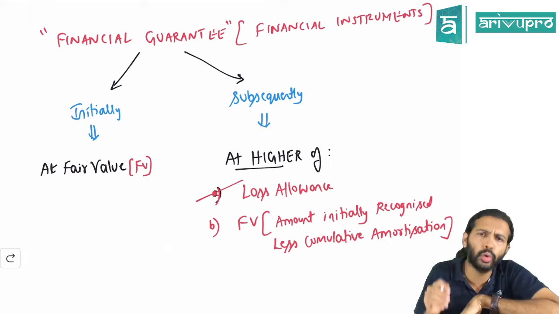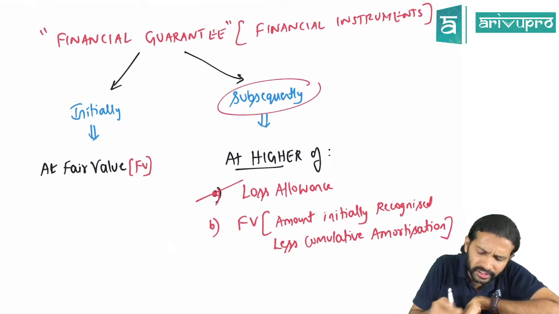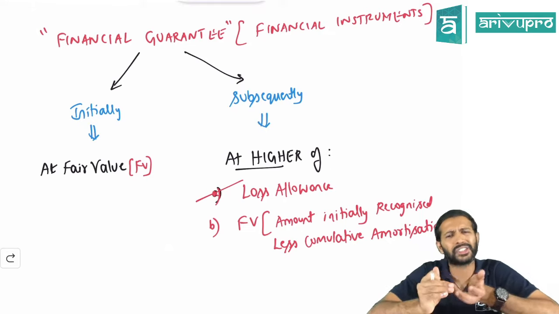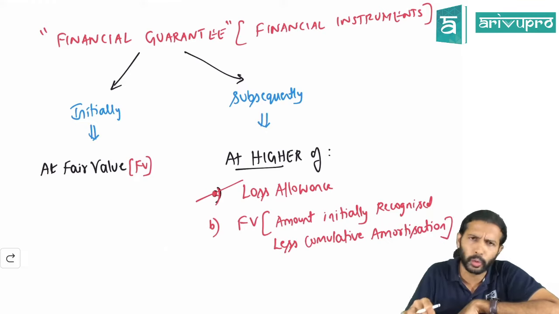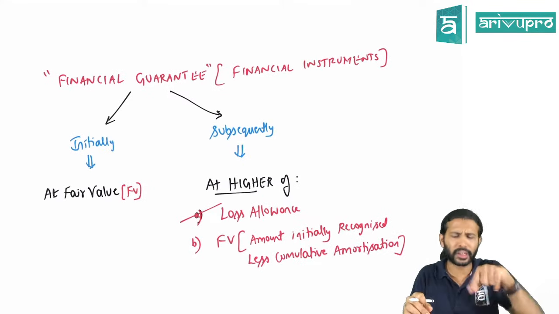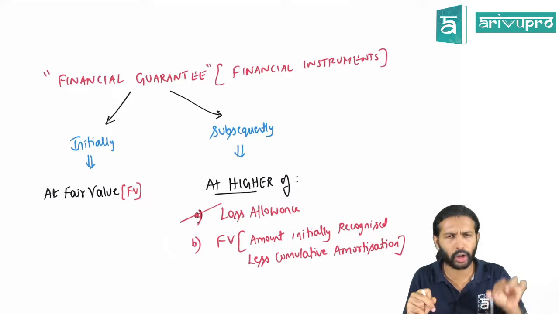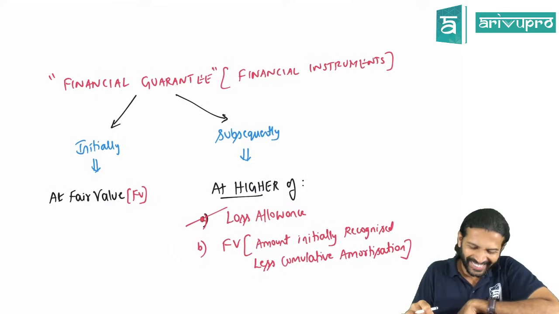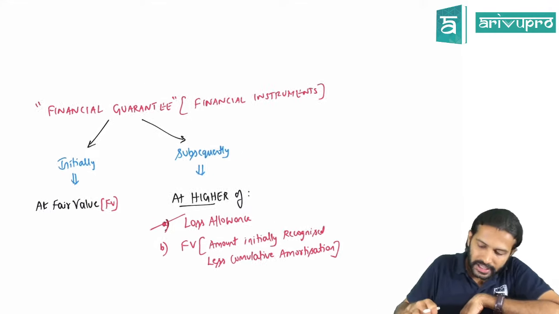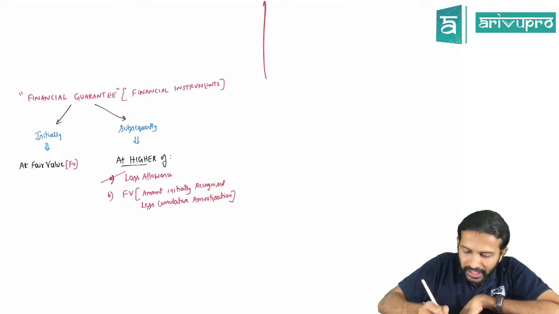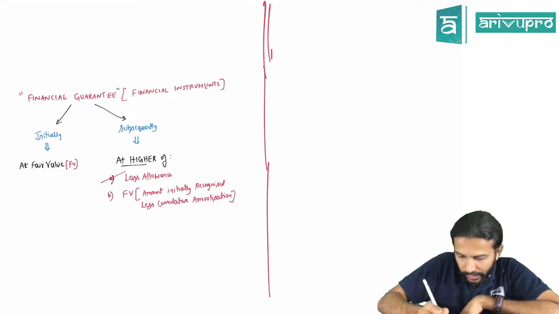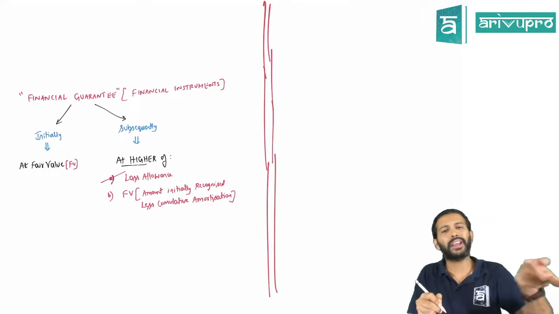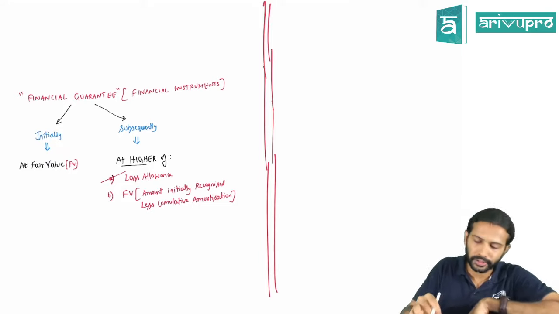The higher of the two you will calculate, and that will be the subsequent measurement at each reporting period end. You will measure it like this. I've written this, and if you want, you can copy it in your books. Now let's understand a little bit about the meaning of this financial guarantee, what it covers. First, let's understand that. Then we will dive into the problem side of things.